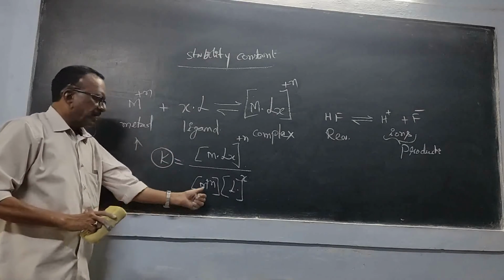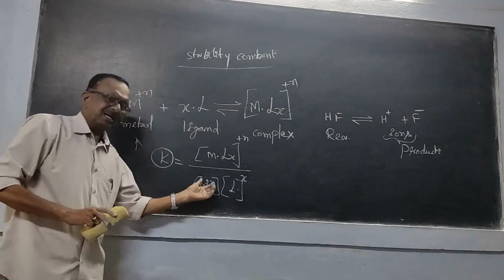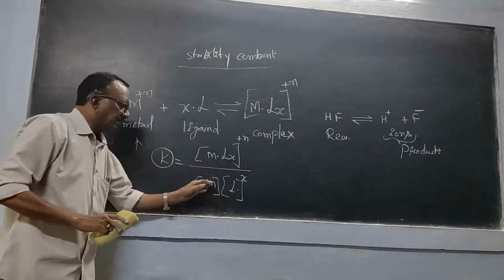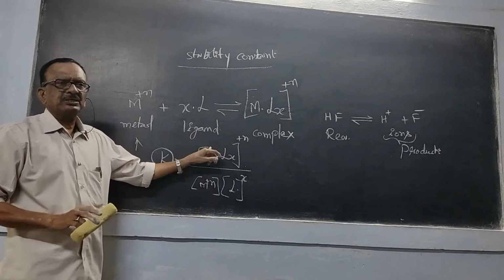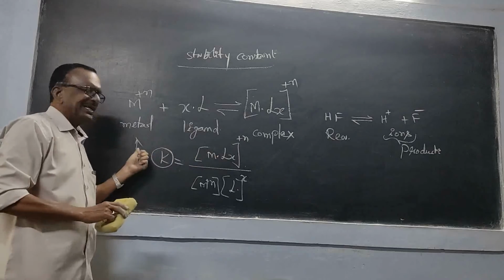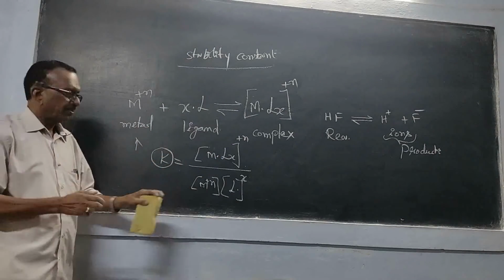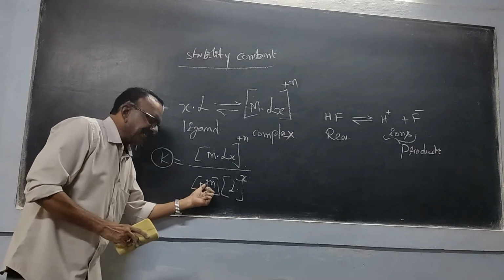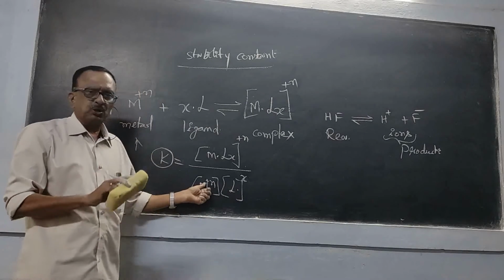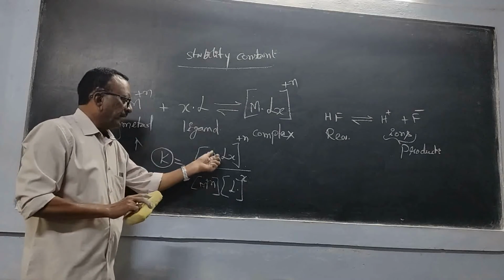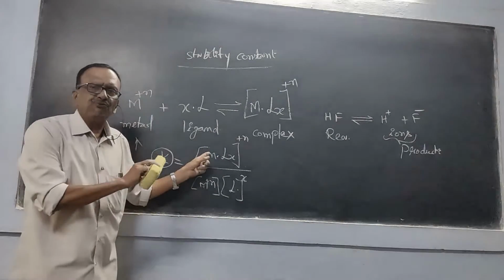So here in the denominator side we have ions, that is metal ion and ligands, both are present. Their concentration must be low and the numerator concentration must be high. Then we get the K value maximum. So that indicates that the concentration of metal ions and the concentration of ligands must be low, means their number must be low. Okay. Then here more amount of complex is being formed.